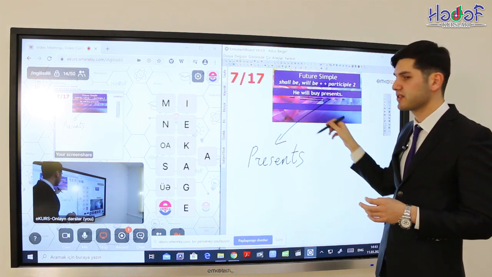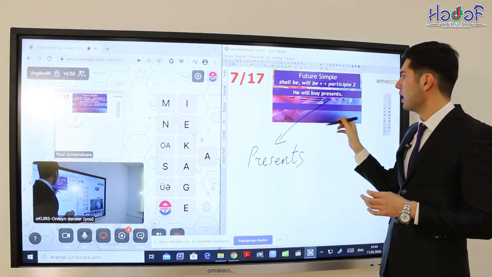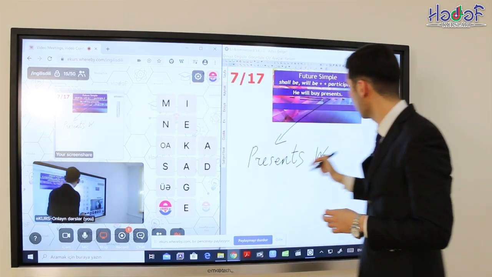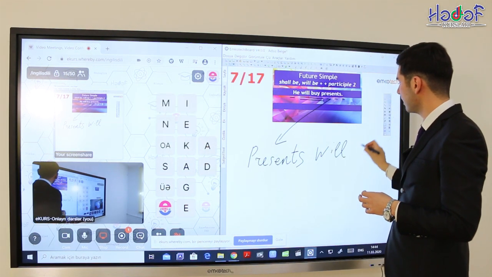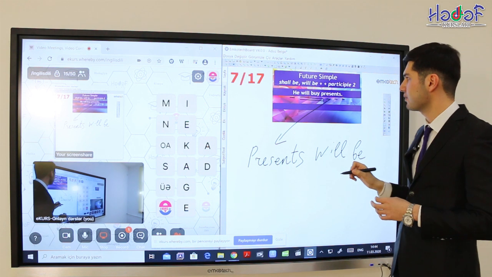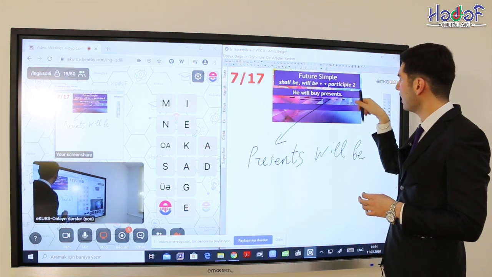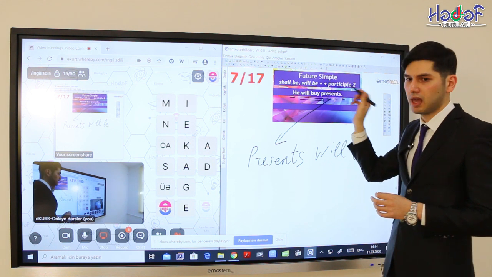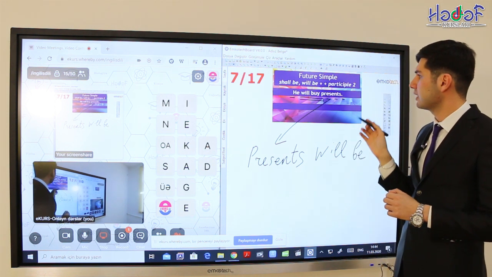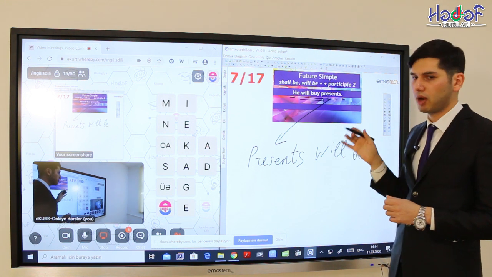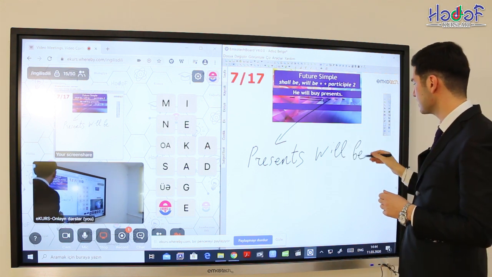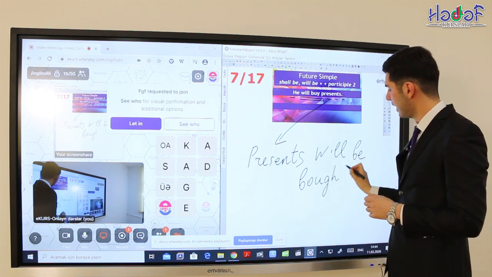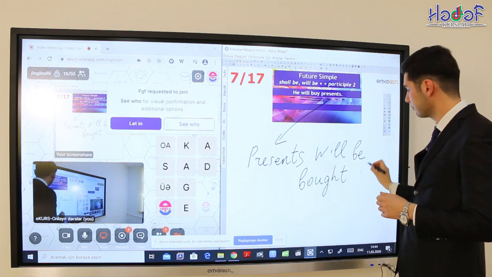And we know that after present, that equals pronoun it, we have to use will. And don't forget about be, because this is the passive voice, and we have to find out what the participle 2 form should be used. In this case, buy has the same form like past simple in participle 2, bought, bought. In this case, we use present, will, be, bought. And we can say by him.